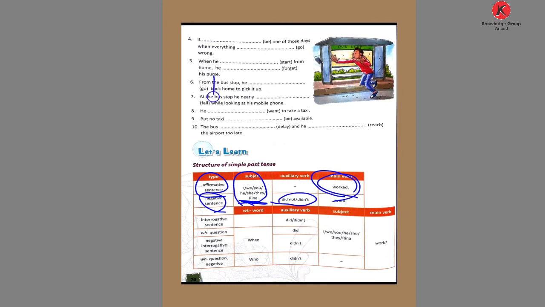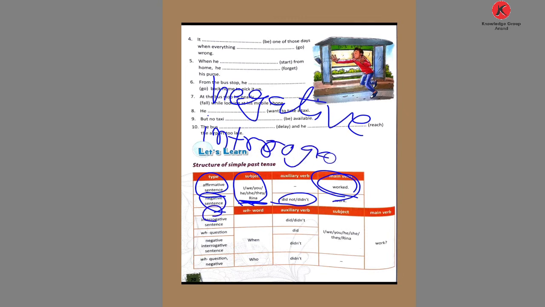But when we use negative or interrogative in simple past, we use the main verb. What? We use the main verb. We do not write the past form of the verb. We write only the main verb. So, in negative and interrogative, we write the main verb. Okay? In WH questions also we write the main verb.